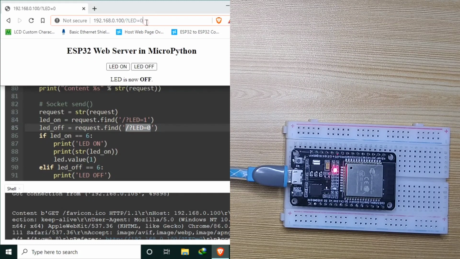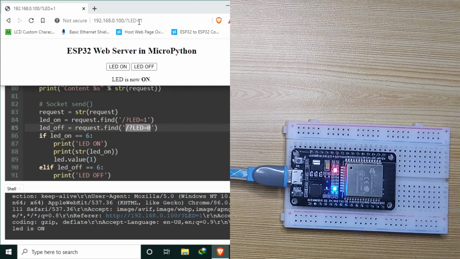If this one is 1, we can turn on the LED. As you can see, the LED on board is turned on. If the URL contains LED equal to 1, it means that the socket client requests to turn on the LED, while LED equal to 0 means turn it off.